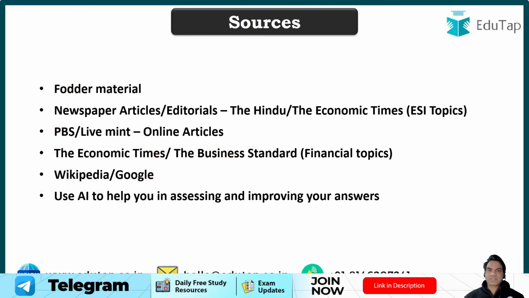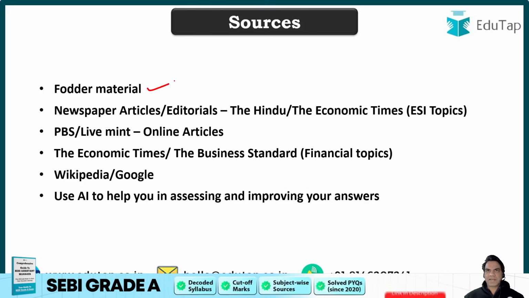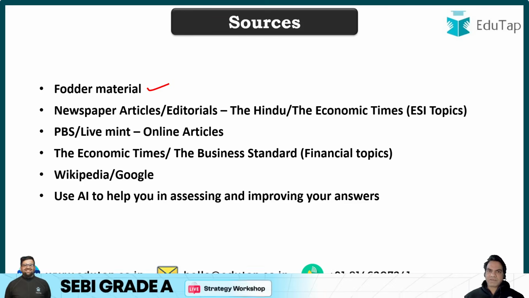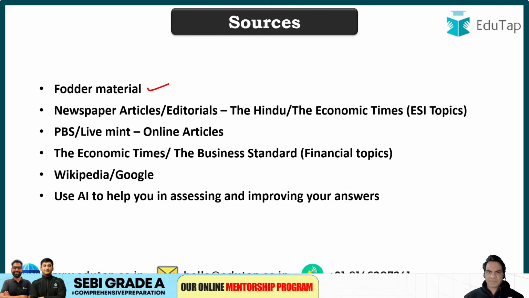Now, what are the sources that you can use for your preparation, guys? In our courses, we have provided you fodder material for 40 tentative topics for this year. Fodder material, which includes data points, statistics, reports, schemes, everything that you need to know about that topic, is given in the fodder material. So start reading up the fodder material, or if you are not associated with us, then